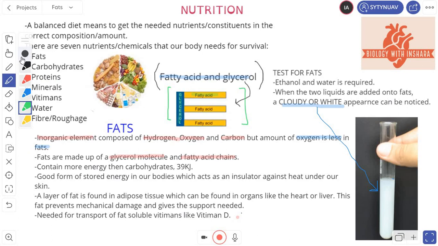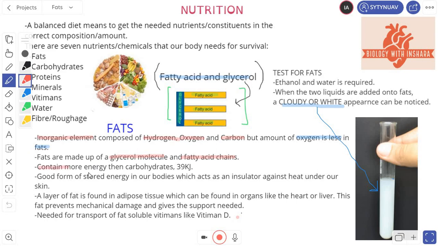Now, if you're eating cake or chocolates, they contain fats. They need to be broken down and absorbed by our bodies, and then they can be used, right? And the simplest form of fat is fatty acids and glycerol, in the form that they are absorbed by our bodies, and then they are utilized for different processes. So this over here is your glycerol molecule, and these are your fatty acid chains. Fatty acid chains are basically long chains attached to your glycerol molecule, and this is the simplest version of your fat, and this is what fats are made up of. Okay, moving on.